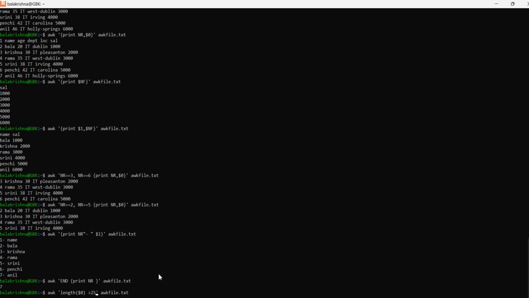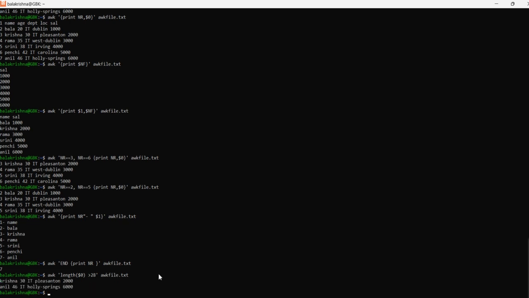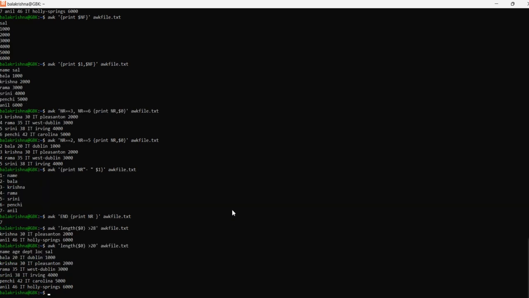Now we'll run it and see whether it returns, or else you can take 28 also. See, only two lines out of the whole file have more than 28 characters: Krishna and Anil. And just for cross verification, if I look at more than 20, it brings almost all of them. So this is how we can fetch it.